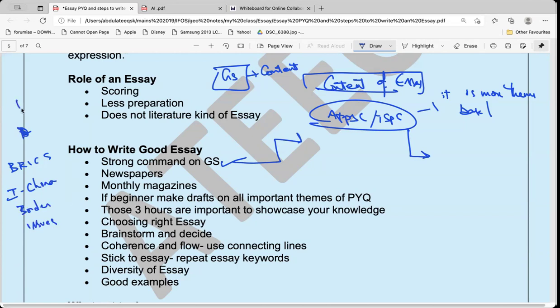So even BIMSTEC in the IR, okay, we'll discuss those things. Okay, they can ask these things.